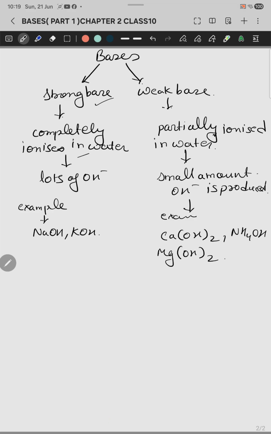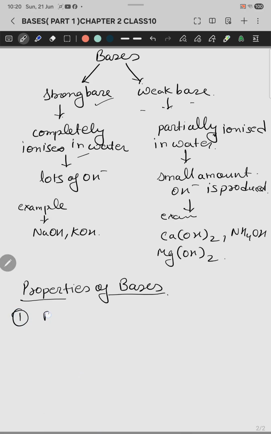Now after dividing bases into strong base and weak base, we have the properties of bases, chemical and physical, both are involved in this one. We are not distinguishing which is physical and which is chemical. We are just collectively studying the properties of these bases. So first one, it has a bitter taste. That is the first property.